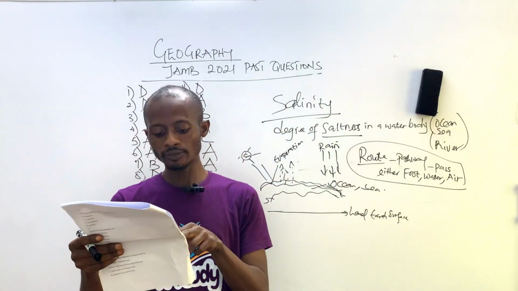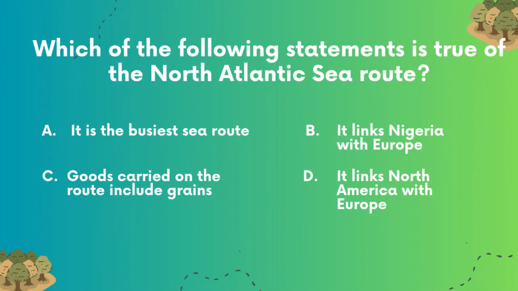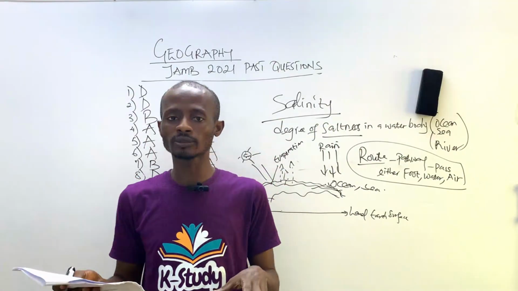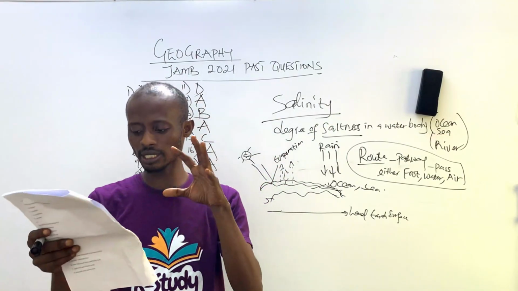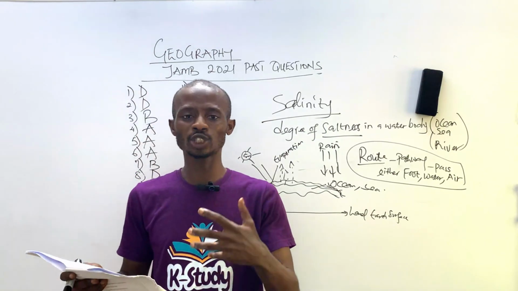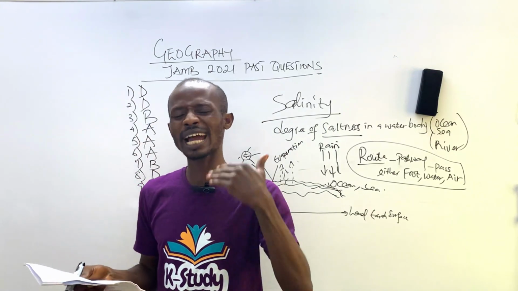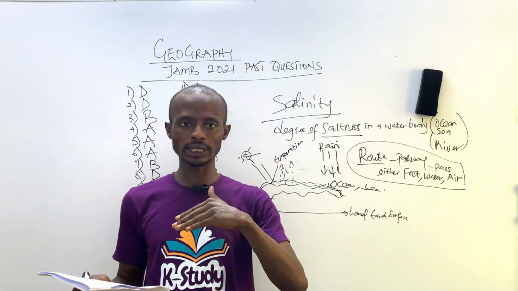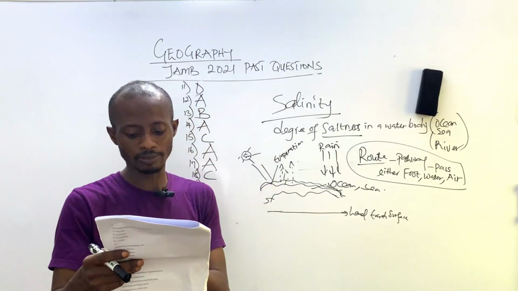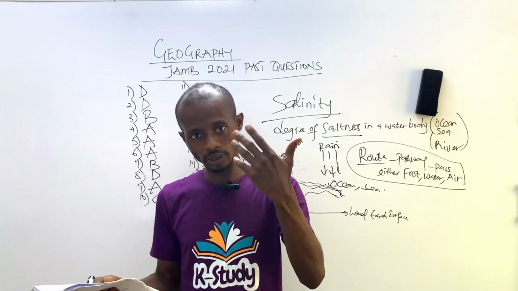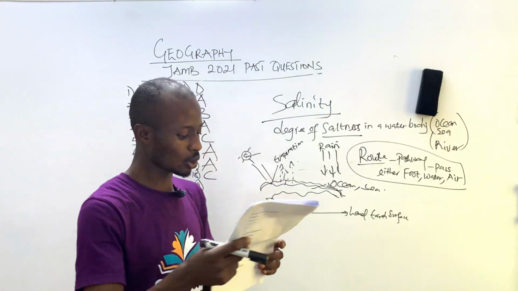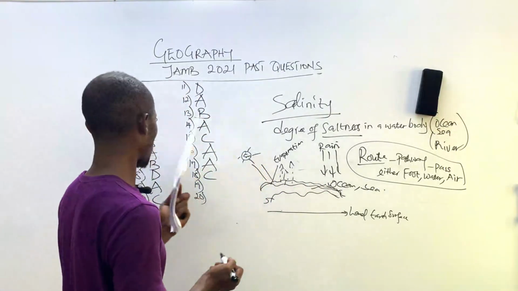So here, it is the busiest sea route that all countries use for their trading through the sea, which is the North Atlantic Sea. And this is done by shipping, either they are exporting or they are importing. You all know what export and import is, so I should not be talking about that by now. Export, taking out from your country. Import, you bring it back into your country. So our right answer here is A, 19A.